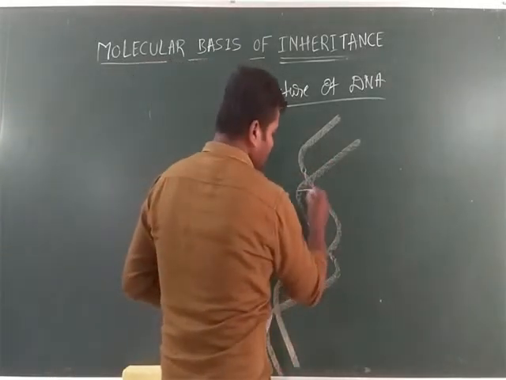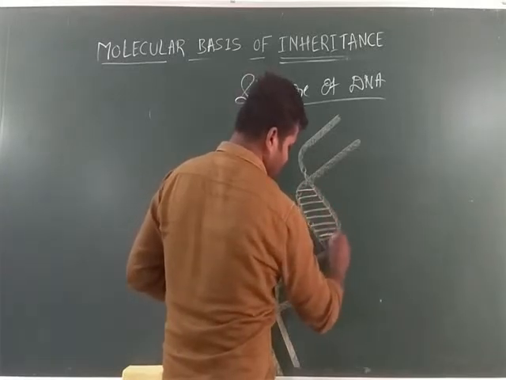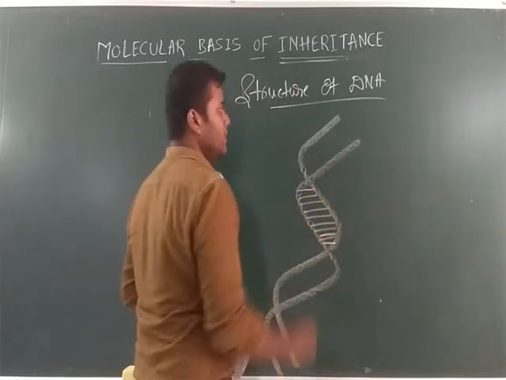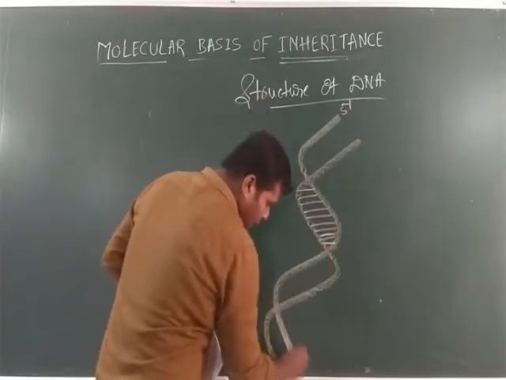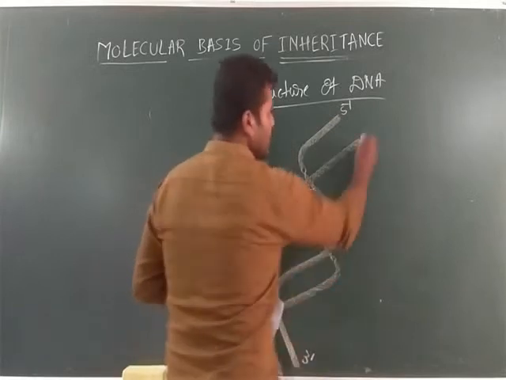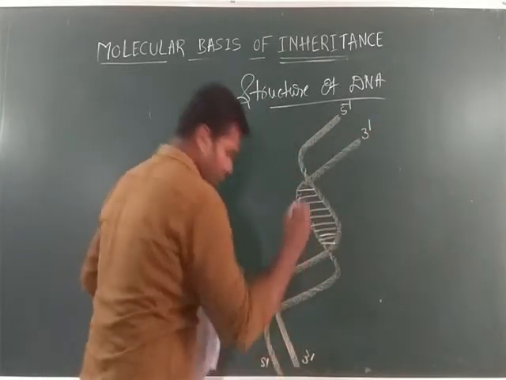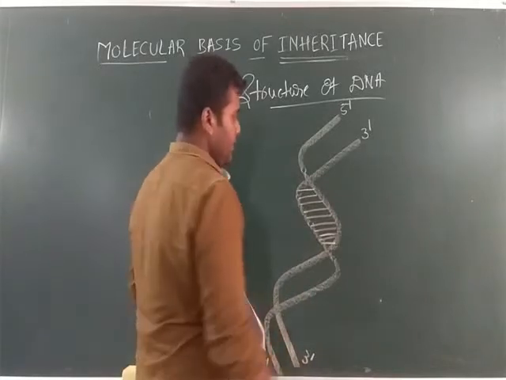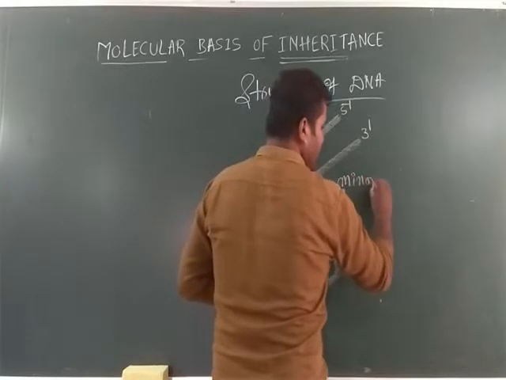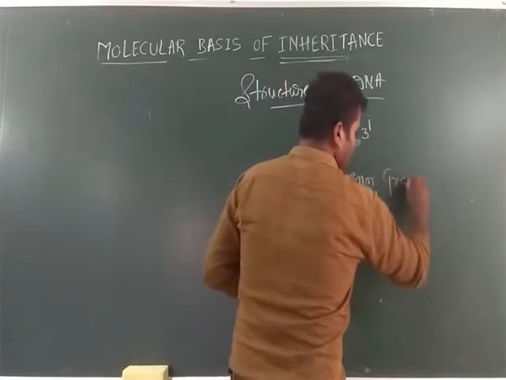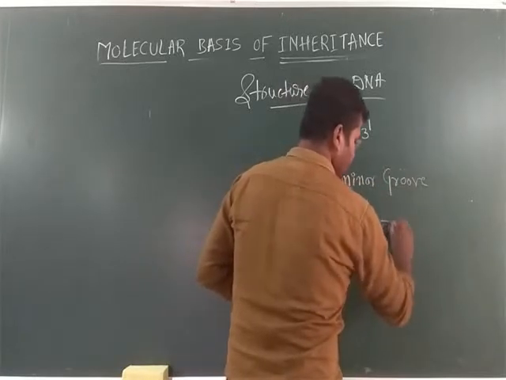Helical structure. A chain starts with 5' and ends with 3', and the same thing, the other starts with 3' and ends with 5'. First thing. Second thing, this one is a minor groove. Major groove.